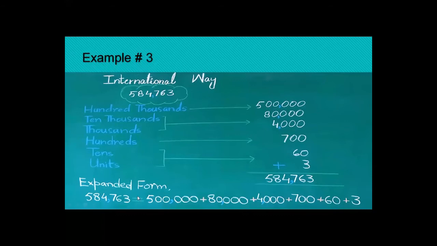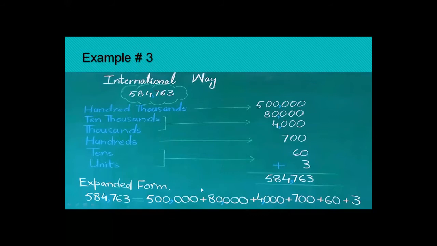Now look at expanded form. First of all, starting from the left side, the first digit is 5 and it represents 100,000. So how many zeros are there in 100,000? Look here, 5 zeros. You will write it like this in expanded form. Then the addition sign. Then the next digit is 8. It comes at the place of 10,000. How many zeros are there? 4. So we write it like this.